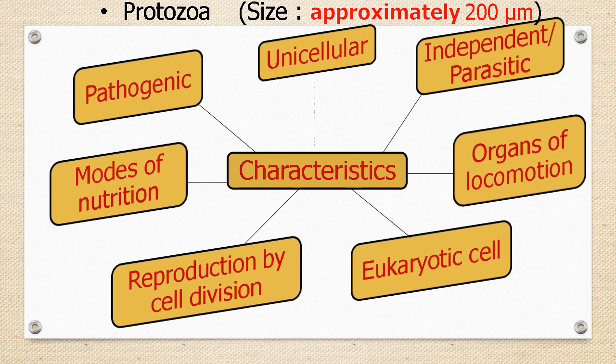Students, some protozoans are independent while some are parasitic. Some protozoans are pathogenic also. We will learn about pathogenic protozoans in the next slide.